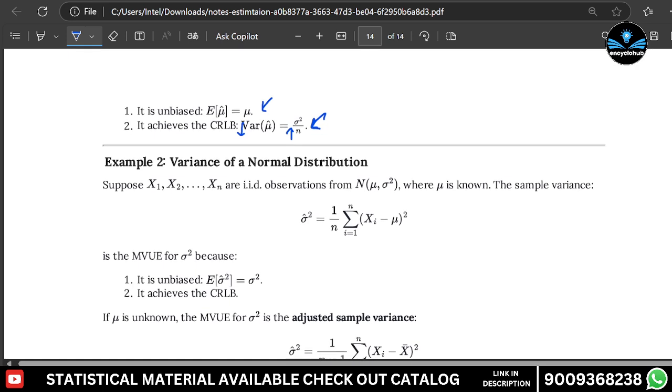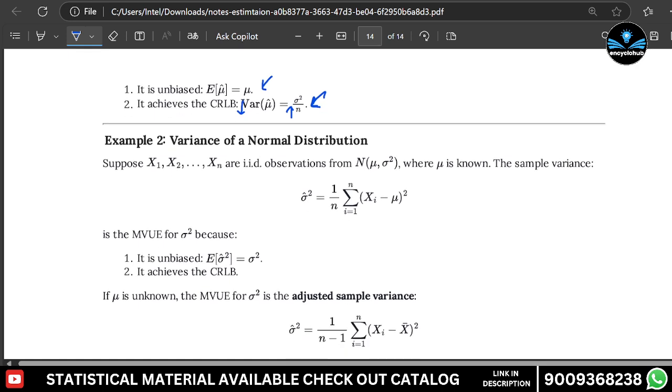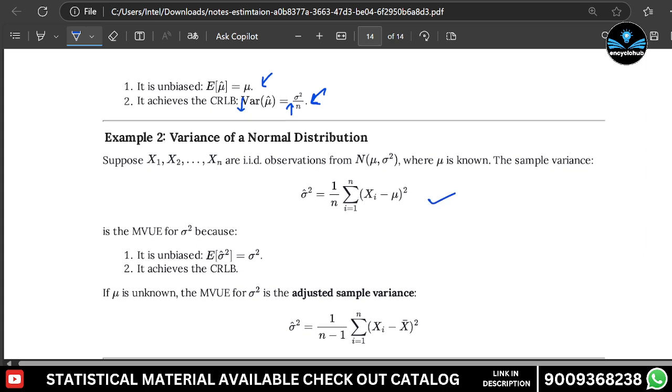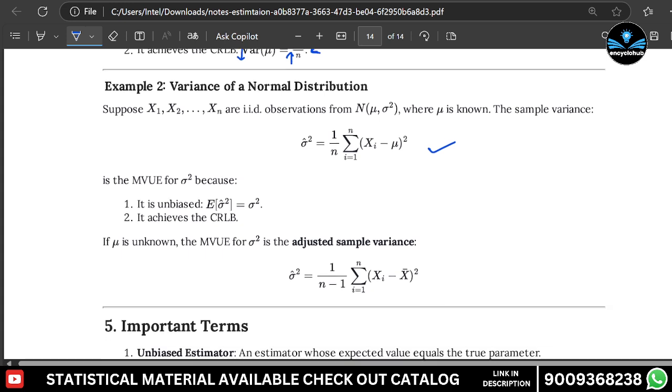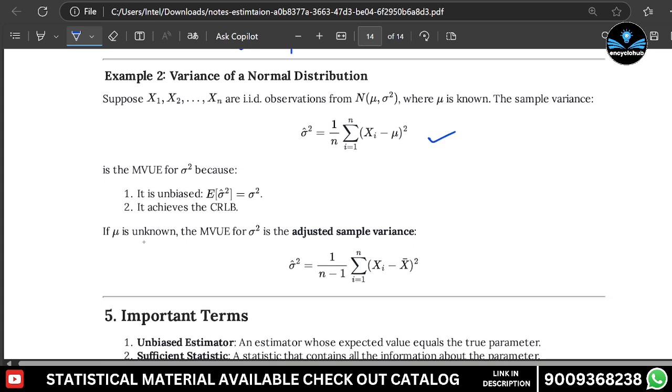The second example is the variance of the normal distribution. The MVUE for sigma square is the adjusted sample variance.